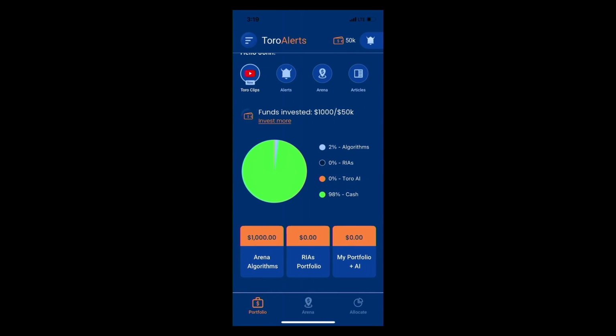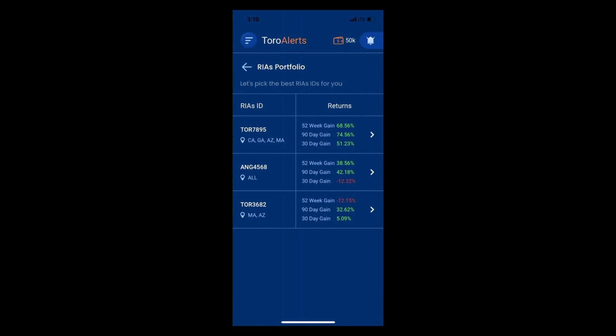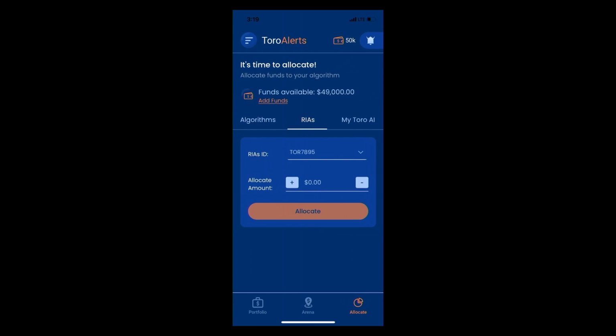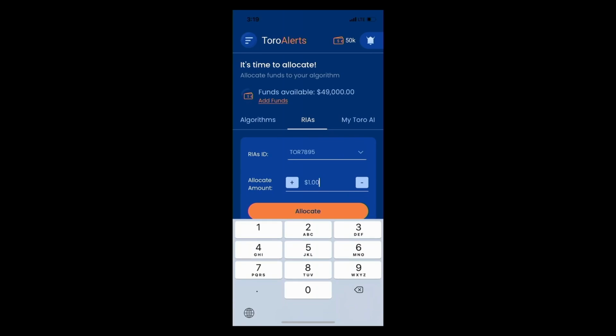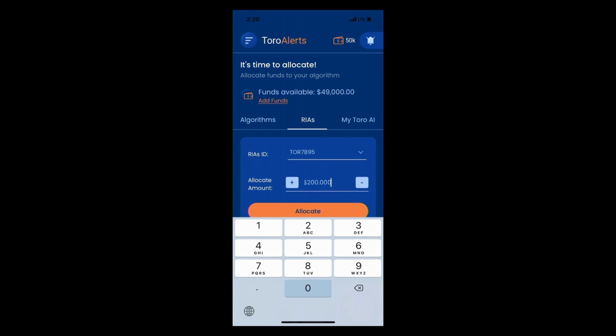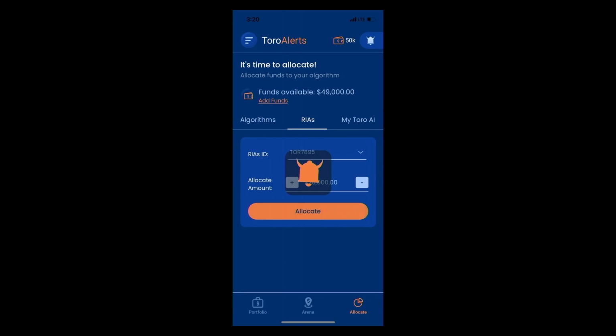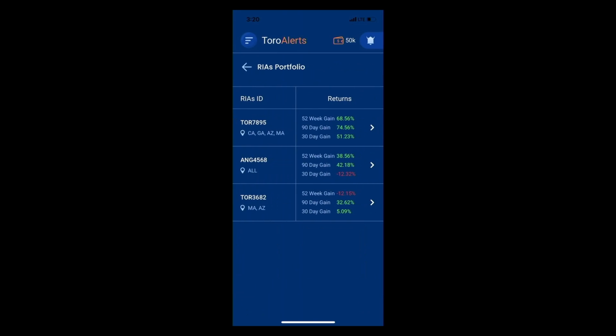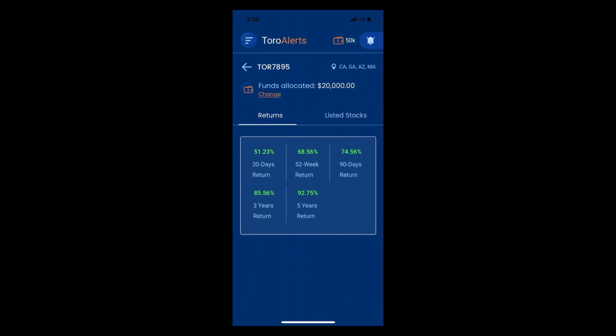The other option is investing into a registered investment advisor, which could be local or countrywide. Here we have listed three of them, and the user can allocate funds into a particular investment advisor, and say, I want to invest $20,000 into this one. For each of these investment advisors, you can see their past returns, as to how well they have been doing.